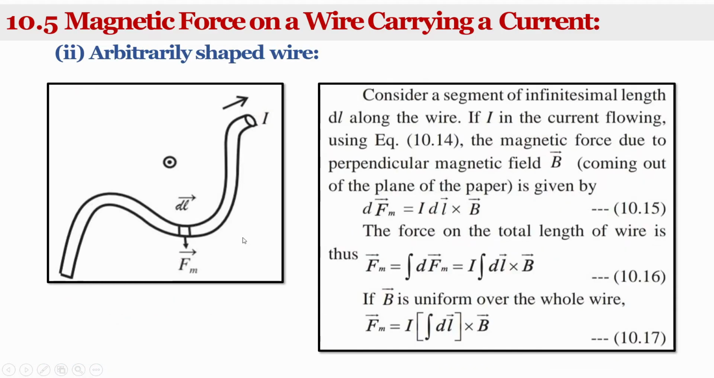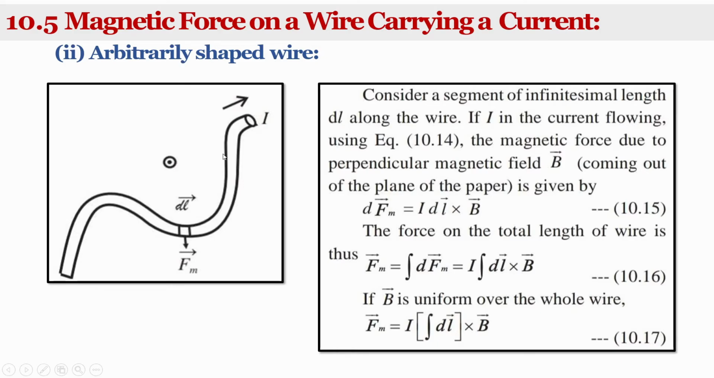Then let's see the next point, where we can derive the equation for magnetic force on an arbitrarily shaped wire. If the wire is not straight but arbitrarily shaped, we can take any shape and see the magnetic force.